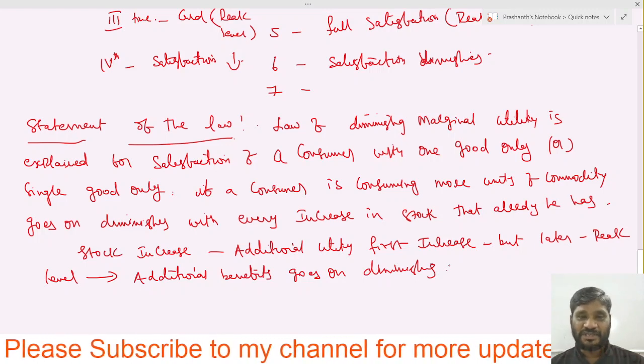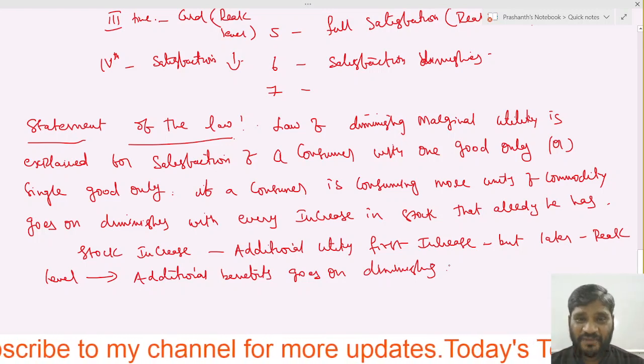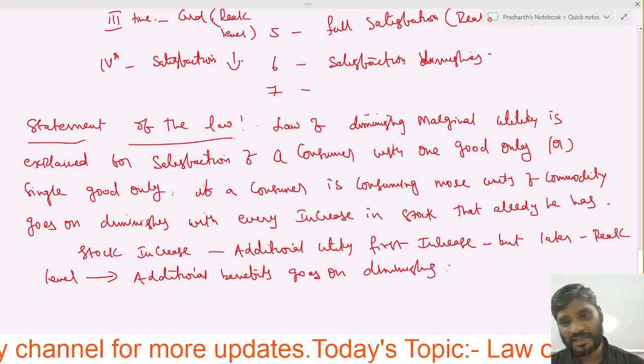So this is the statement which is given under this law.